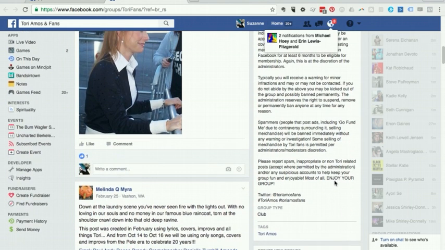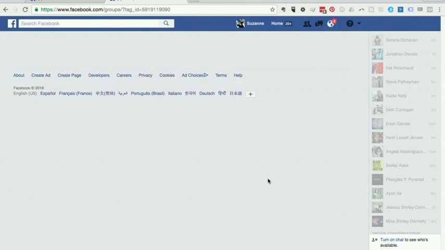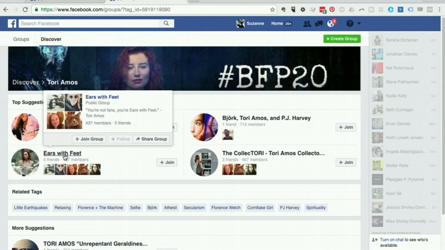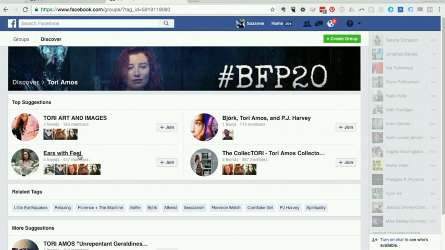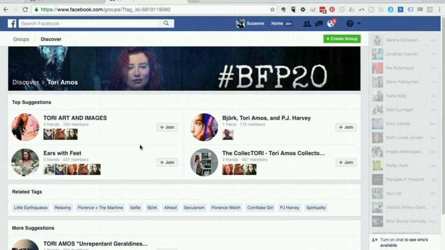Now there's another really cool thing about finding one of the obvious groups: down here below the description, sometimes they have tags, which is really helpful. If I click on this tag, because not every group is going to have the words Tori Amos in the title, like for example this one just has the word Tori, and this one has Ears with Feet, which is a code name for Tori Amos fans, and that would not have been picked up in that search on Facebook. So that's going to be a really good way to discover groups.